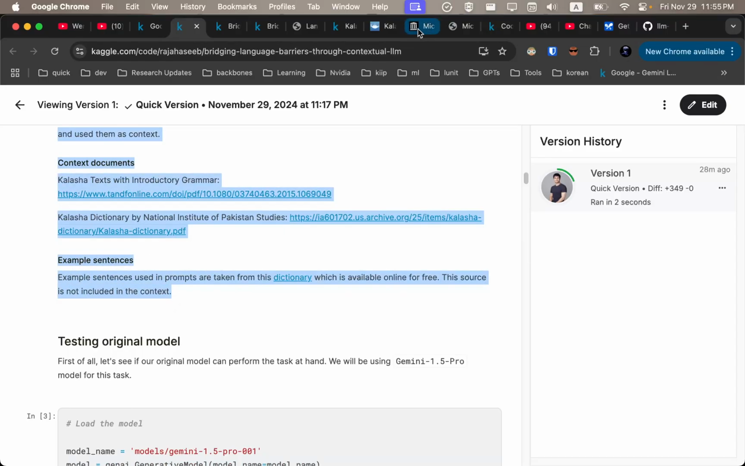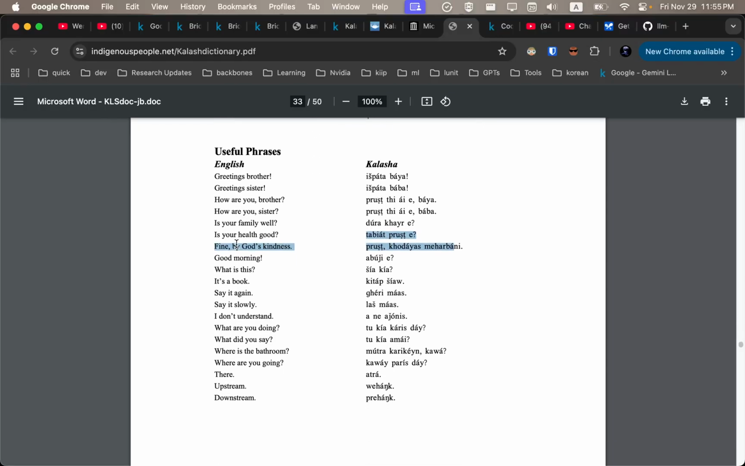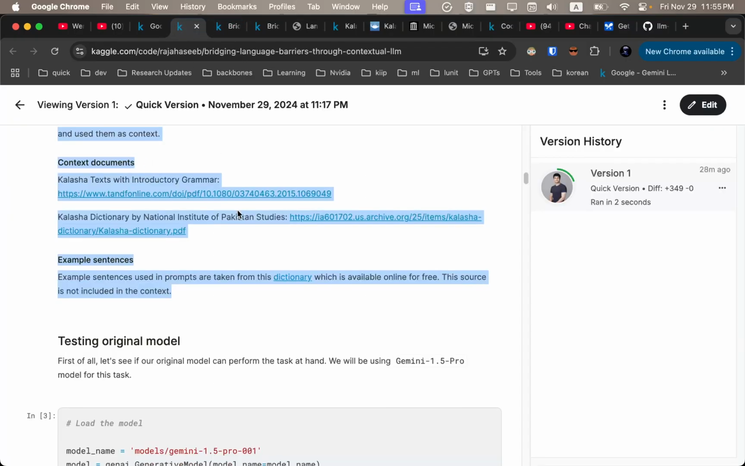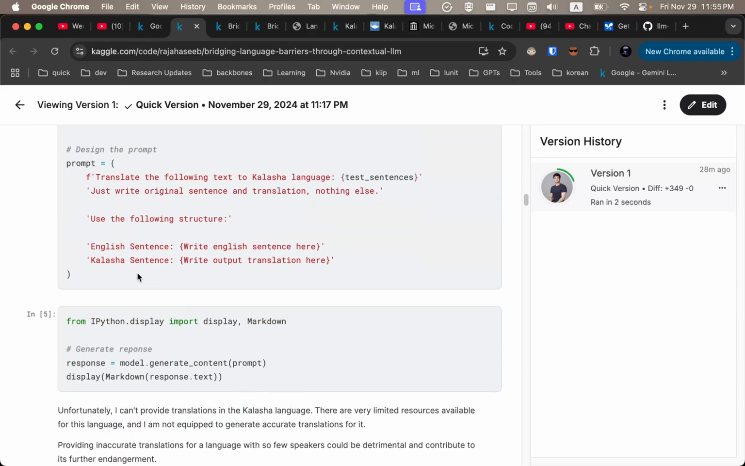And I also found another tiny resource. This resource is like 50 pages, and I'm not using it as context, but for testing purposes, I will use these sentences in my prompt and see if the translation is accurate or not. First off, we load the Pro model. I'm using the Pro model to get better performance. So I give it two English sentences and I ask the model to translate them to Kalasha language.